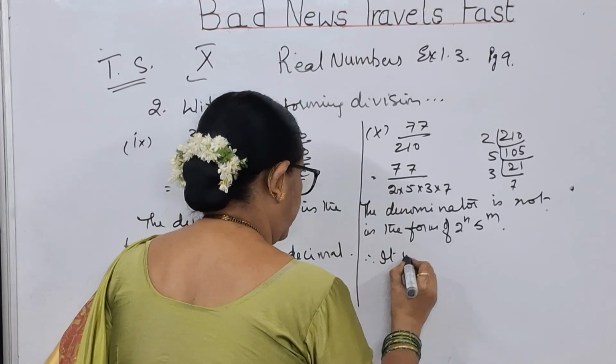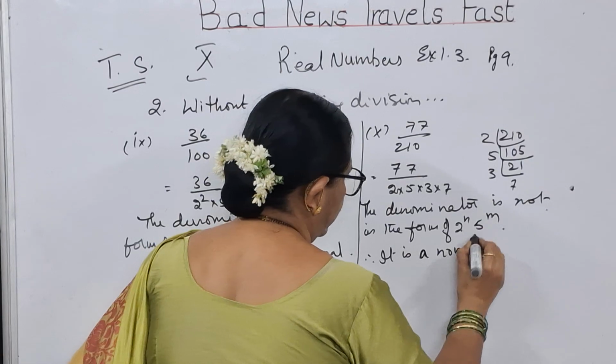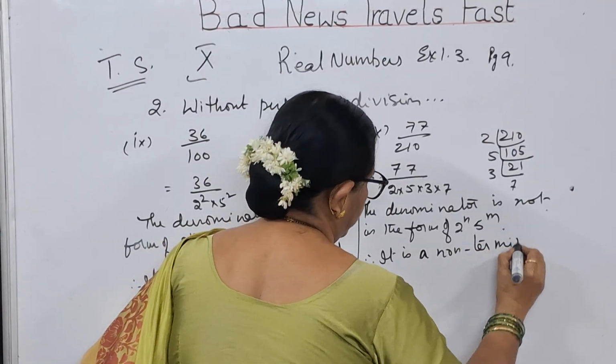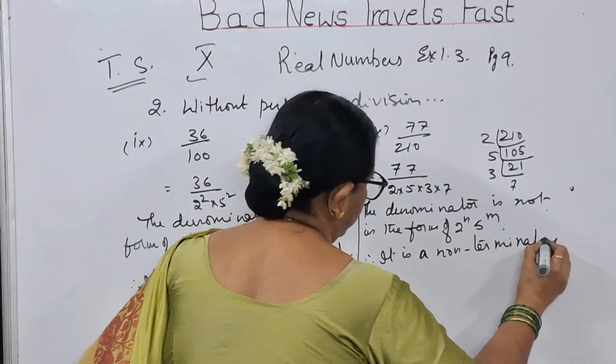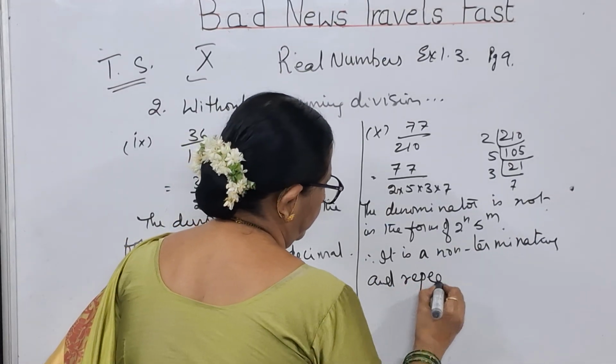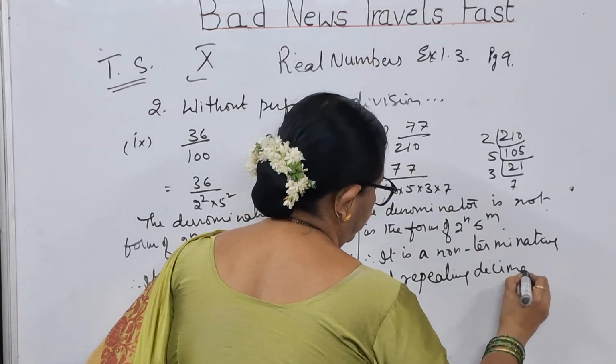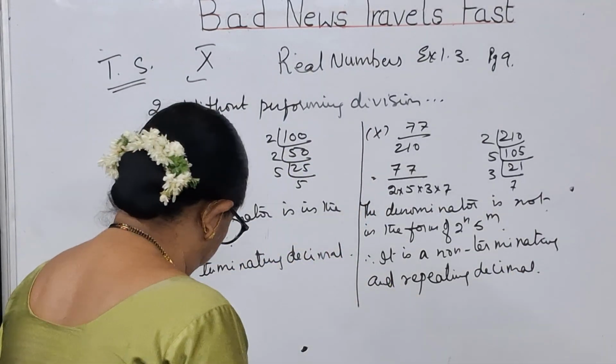Therefore, it is a non-terminating and repeating decimal. I hope you have understood this, children.